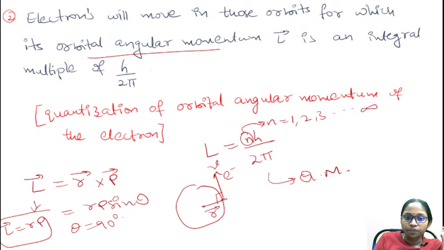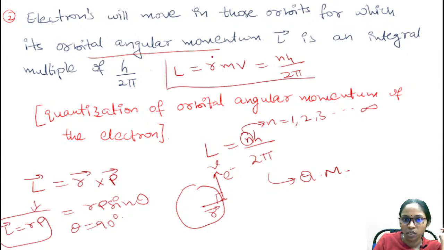So here you can write the equation: L is equal to r into p, where momentum is nothing but mass into velocity, and this will be equal to n h by 2 pi. Keep this equation in a box. We are going to use this equation in our further classes.